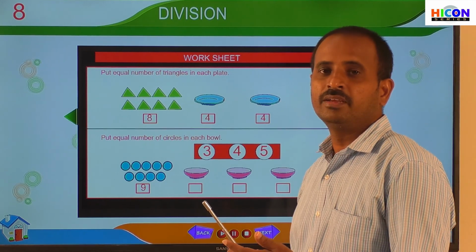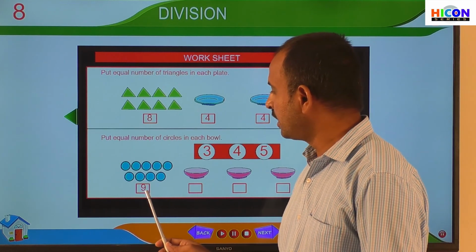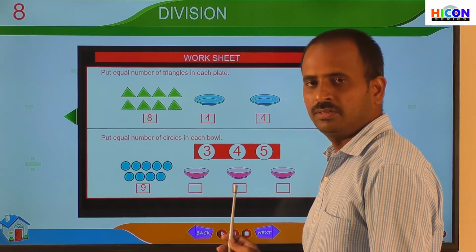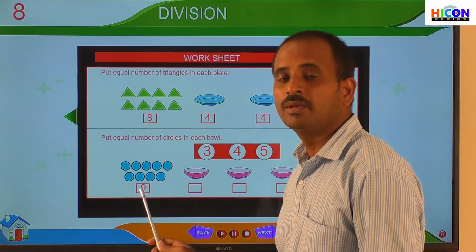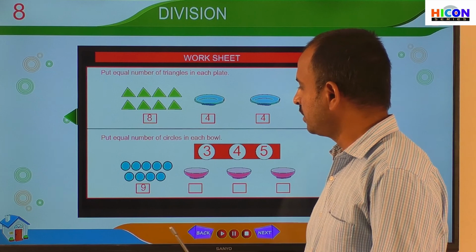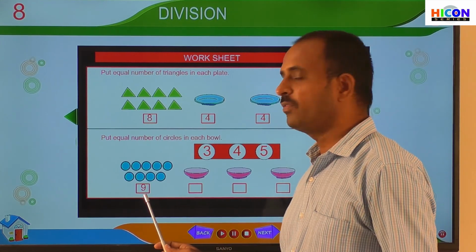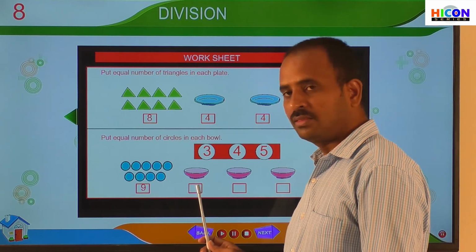So this sharing is also nothing but division. We have to divide the number 9 by 3. Why? Because there are 3 bowls. We have to share these 9 circles into 3 bowls. That's why we have to divide the number 9 by 3.